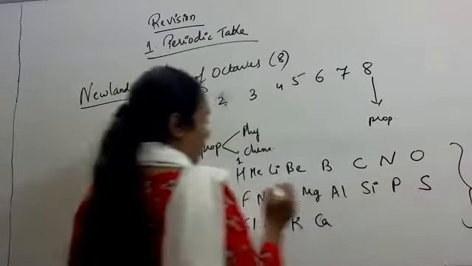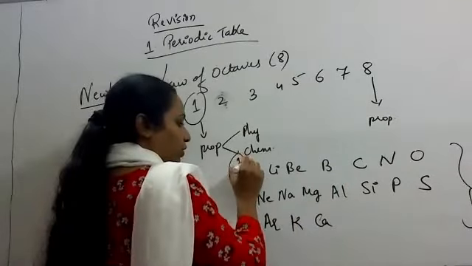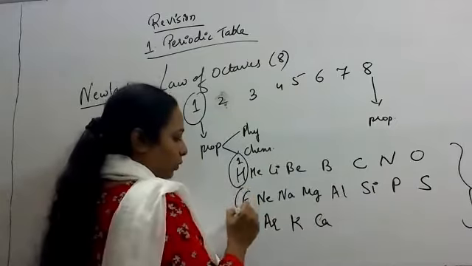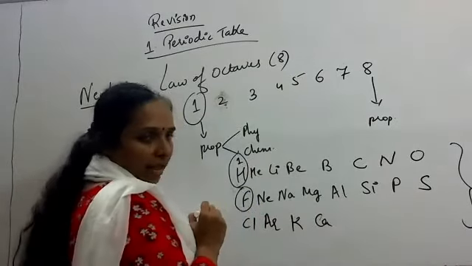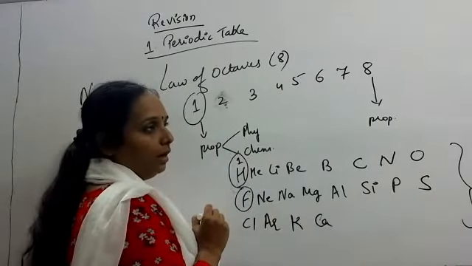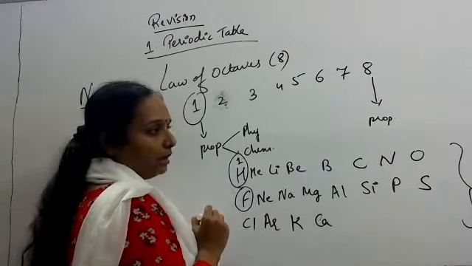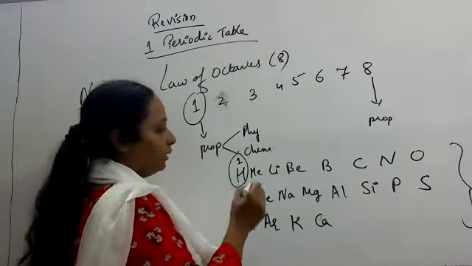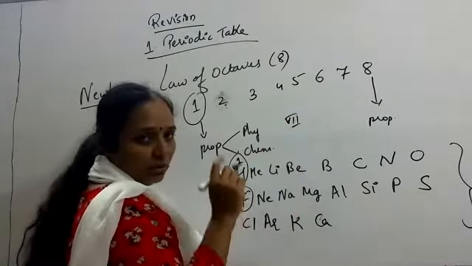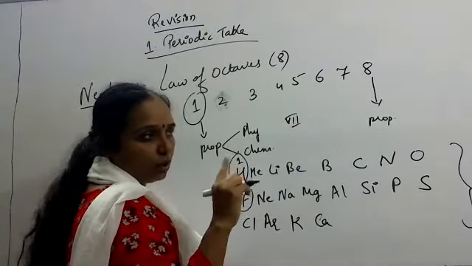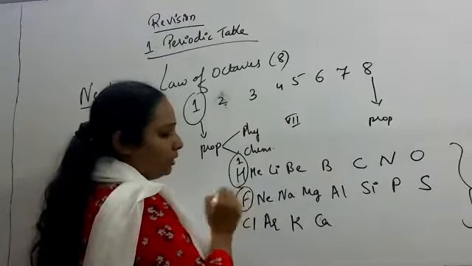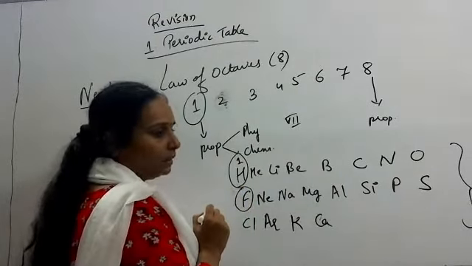Now, if we consider hydrogen as the first element, then the eighth element is fluorine. Both of them have similar properties. For example, both of them come under the category of 7 group. See, with hydrogen there is confusion whether it should be placed in the first group or the seventh group. So this belongs to the seventh group. So hydrogen and fluorine show similar properties.